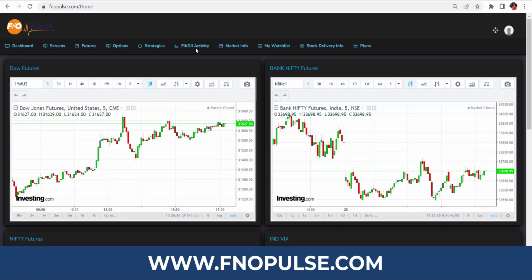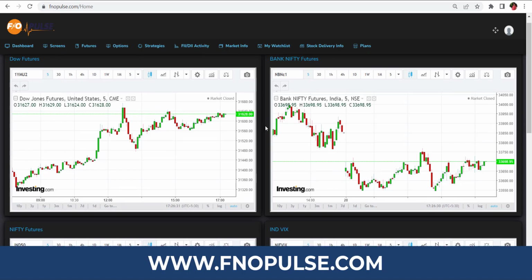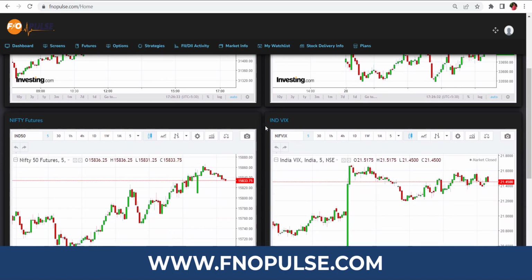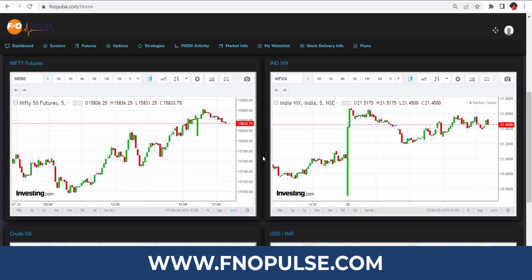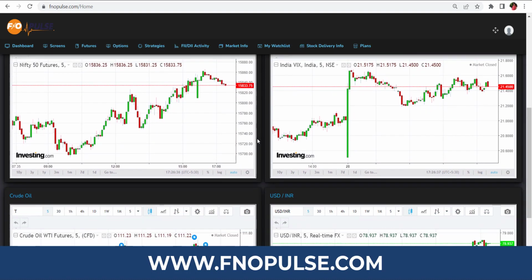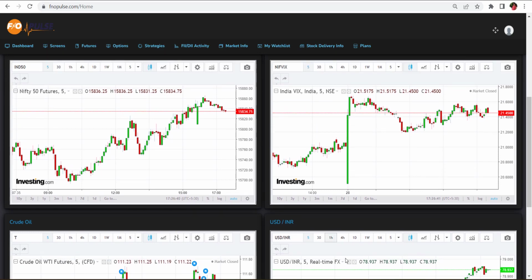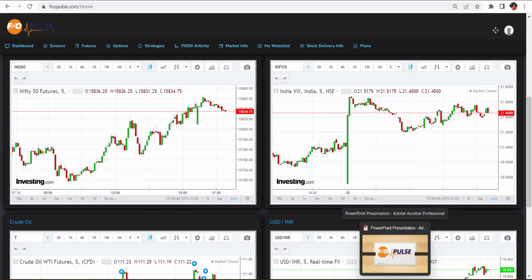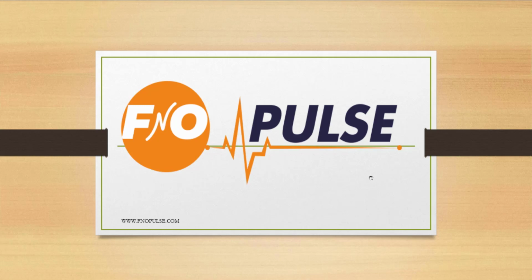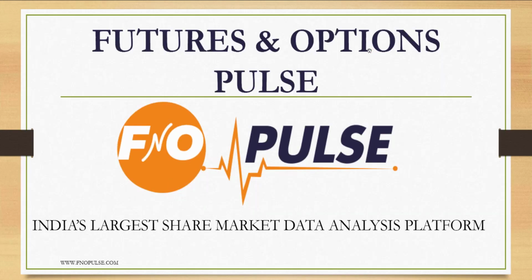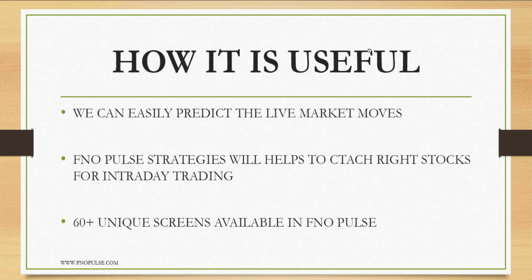This is the home page of fnopulse.com. Here you can see Dow futures, Bank Nifty futures, Nifty futures, as well as INDIA VIX, crude oil, USD INR, everything you can see here. Let me explain how each and everything is useful for our intraday. FNO Pulse. We can easily predict the live market moves here.